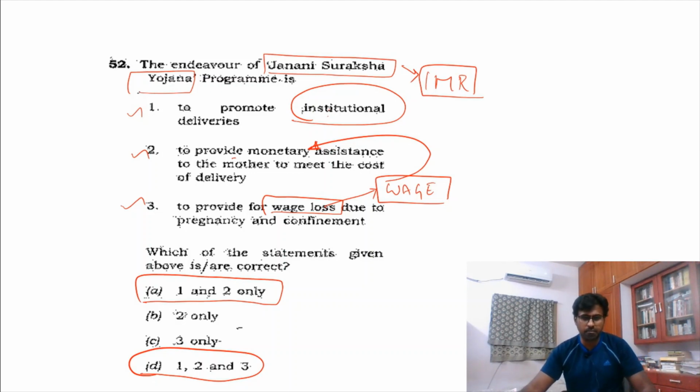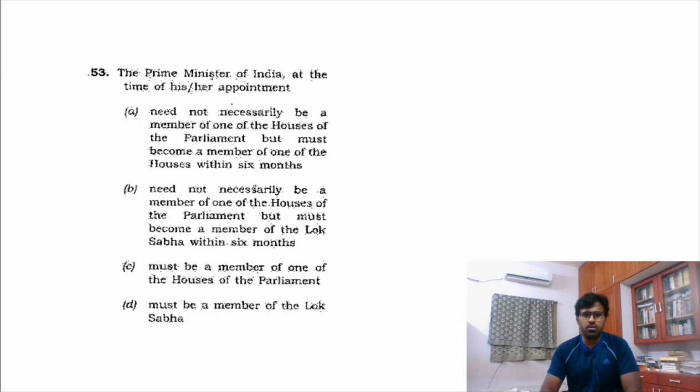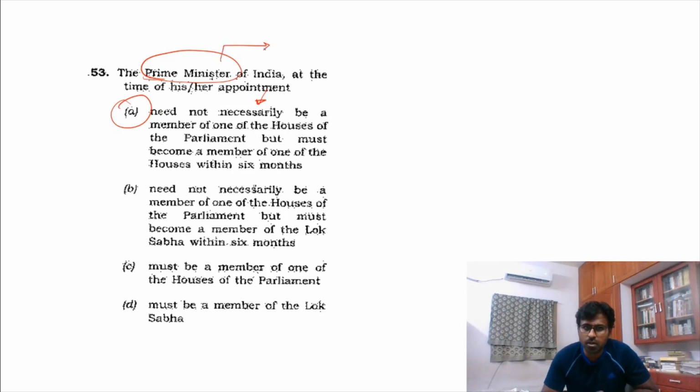How much can the government fund for anyone's wage loss, depending on the job a particular person does? This is a direct question. See, this is an easy question. Prime Minister of India, as in Lakshmikant. For example, Mamata Banerjee lost Nandigram, but she is the Chief Minister. The necessary constitutional provision is that within 6 months she has to become a member of the assembly. The same is true for the Prime Minister. The Prime Minister need not be a member of Parliament when he or she becomes Prime Minister, but within 6 months they have to become a member. So this is a direct polity question, a simple question.